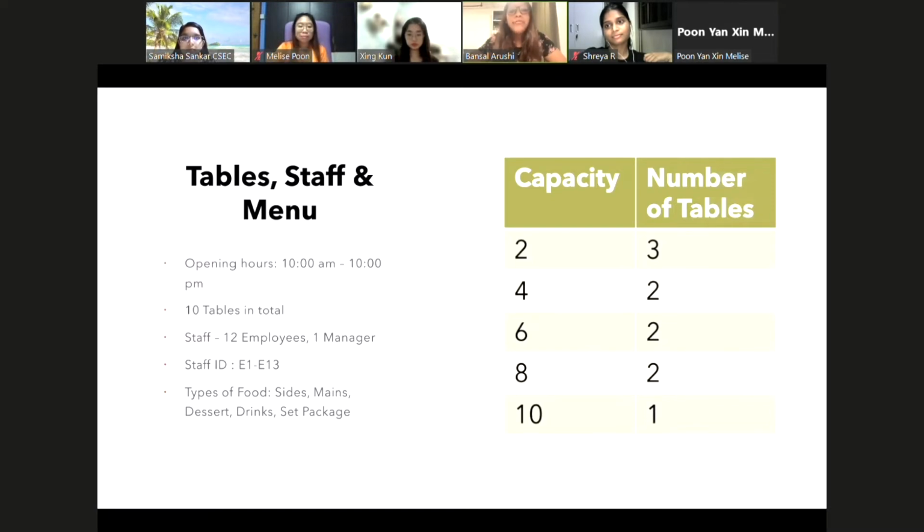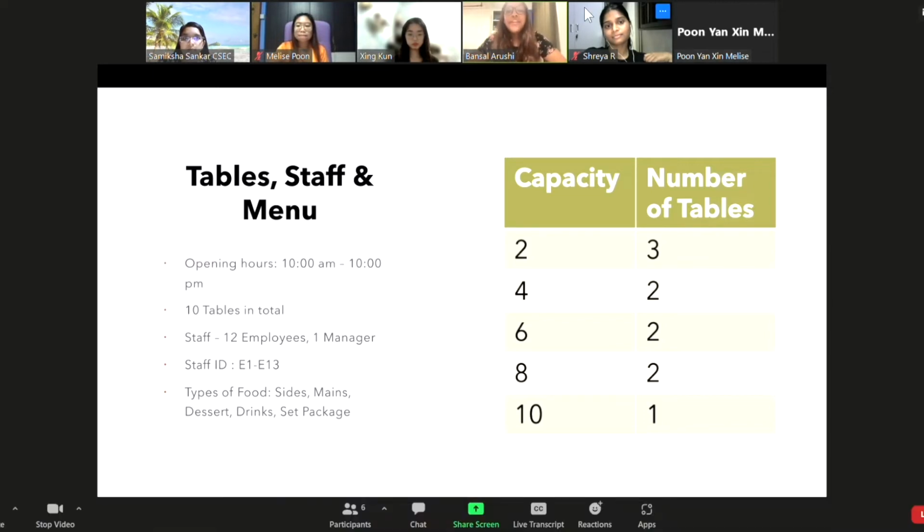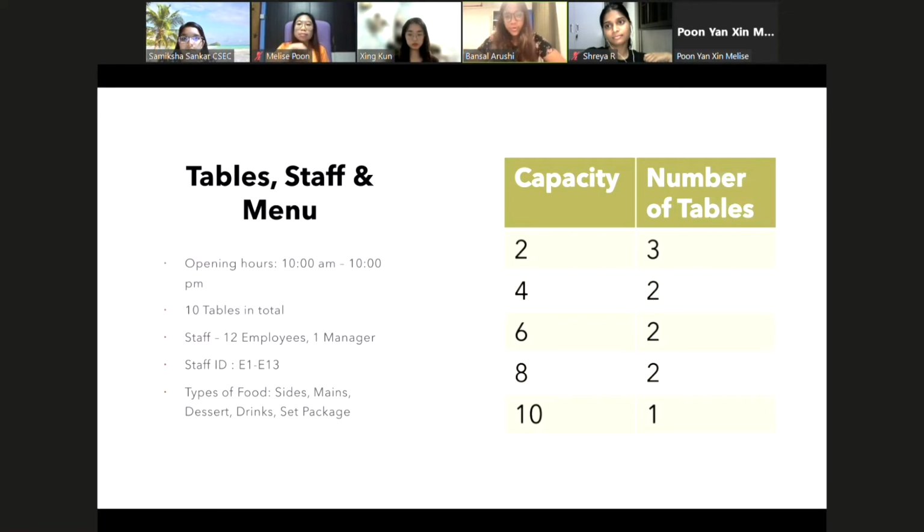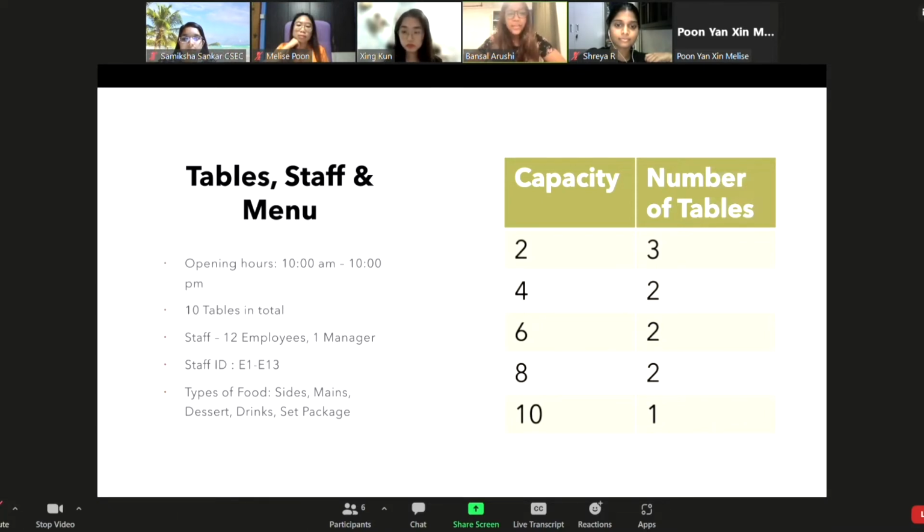In our well-planned 14-item menu, we offer a wide range of burgers, sides, drinks, and desserts with a unique vegetarian option to choose from. There are also 4 set packages available, each consisting of a burger, a side, a drink, and a dessert. To top it off, our member customers also receive a 10% discount on their total bill.